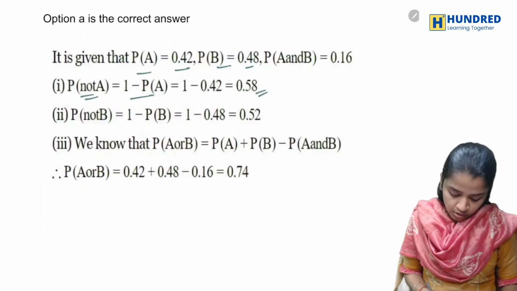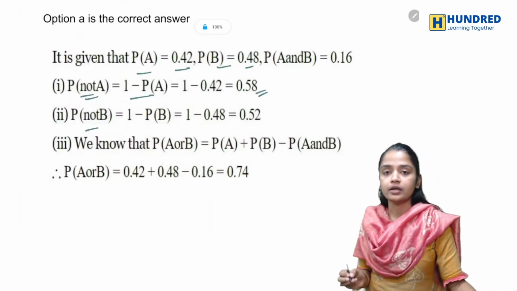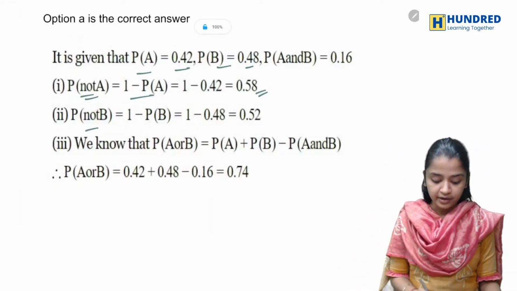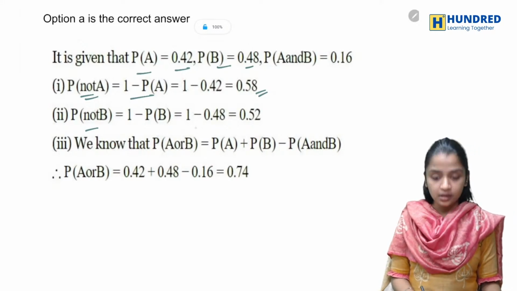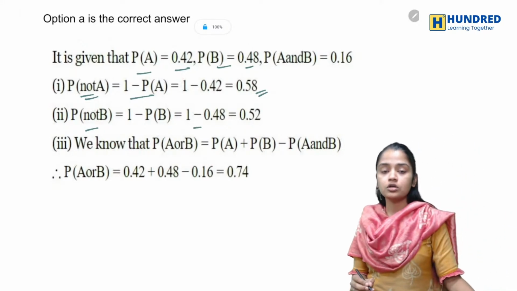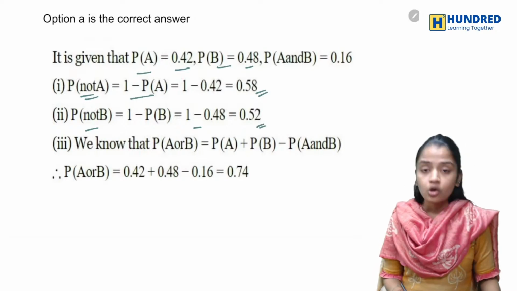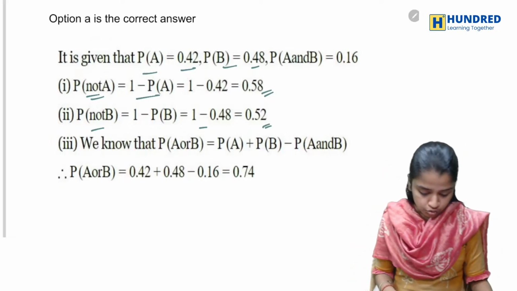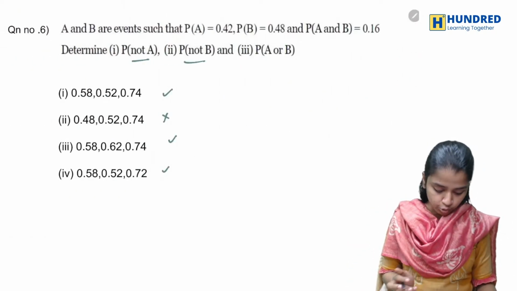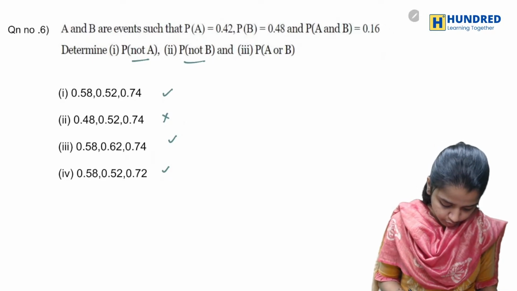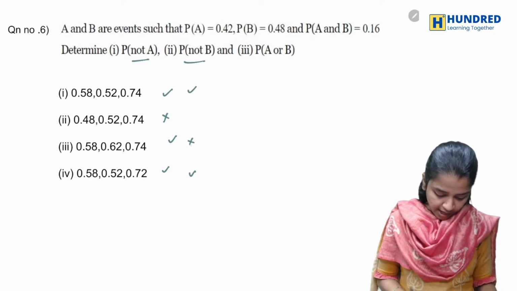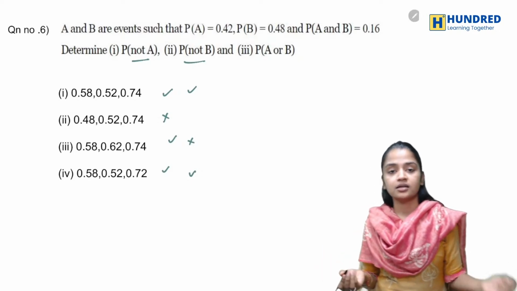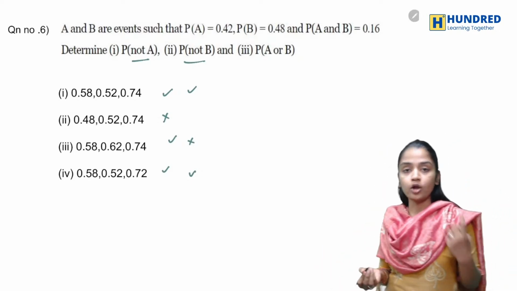Now P not B is 1 minus P of B, which is 1 minus 0.48, which is 0.52. Where do you have 0.52? I have it here and here. I'm not having it here. So the choice is between option 1 and option 4.